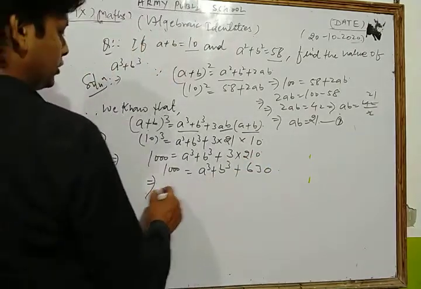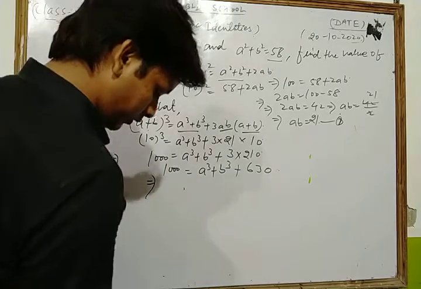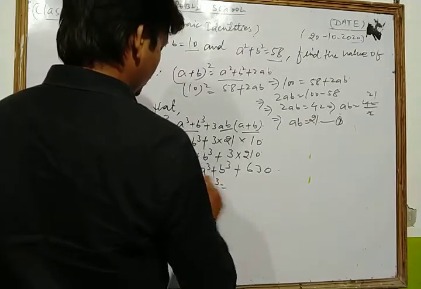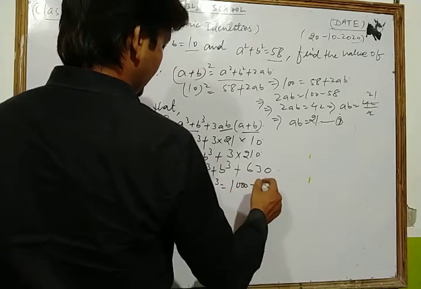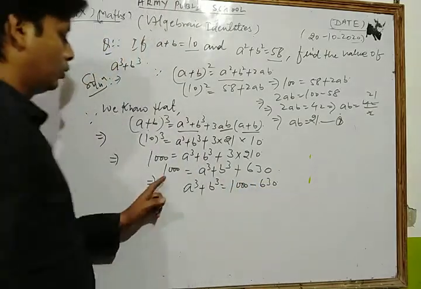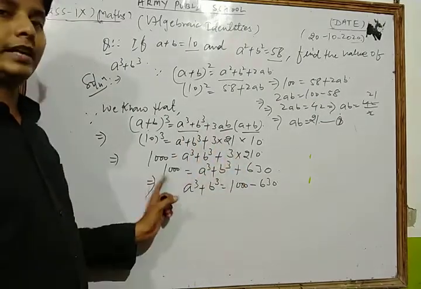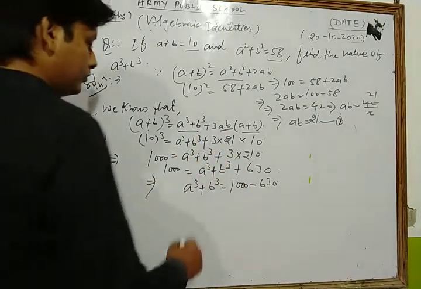Now, dear students, the value of a cube plus b cube is equal to 1000 minus 630, because plus 630 transferred to that side becomes minus 630.